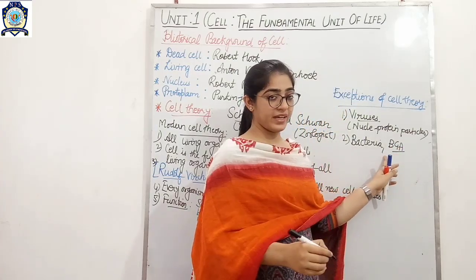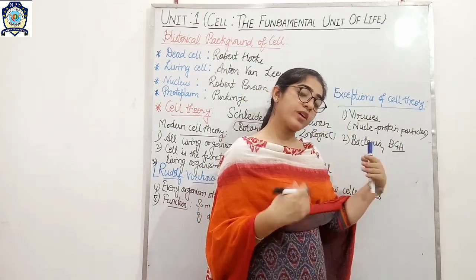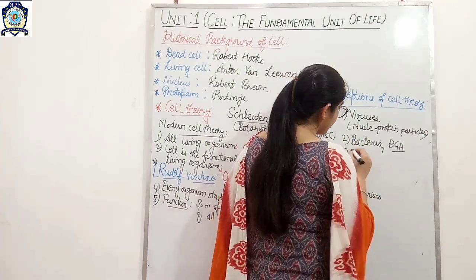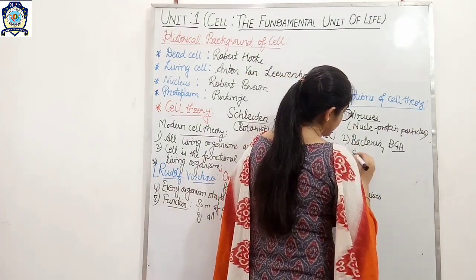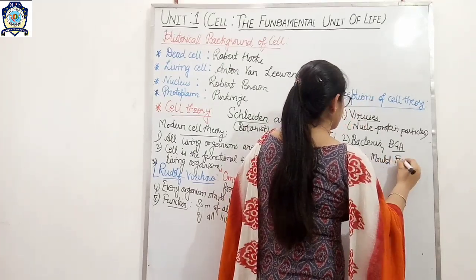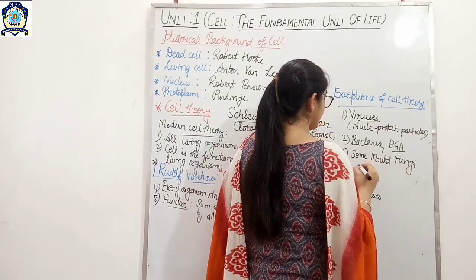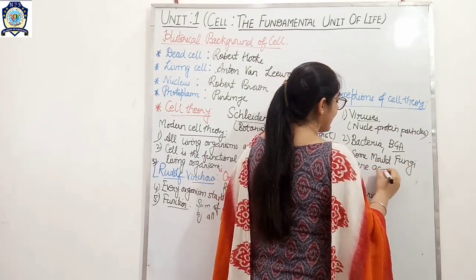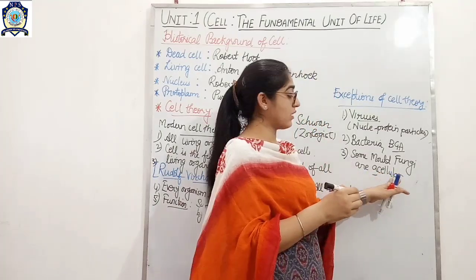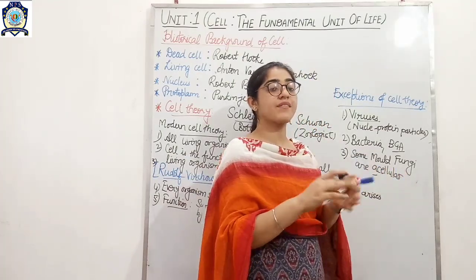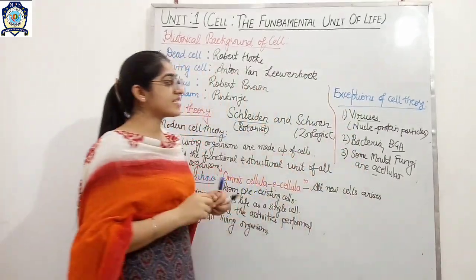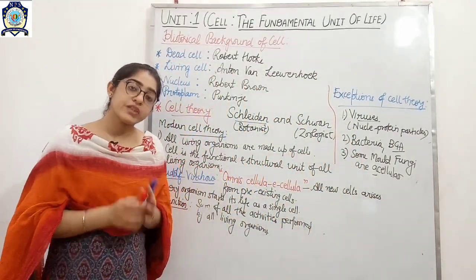BGA stands for blue-green algae, or you may call it cyanobacteria. And the third one is some mold fungi. Some mold fungi are also acellular. A means without, cellular means made up of cells, so they are without cells. So these are the three exceptions of cell theory.